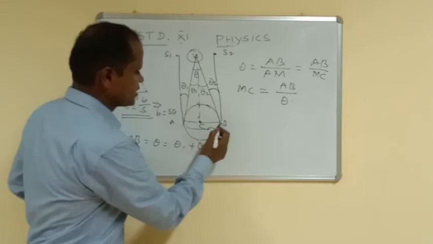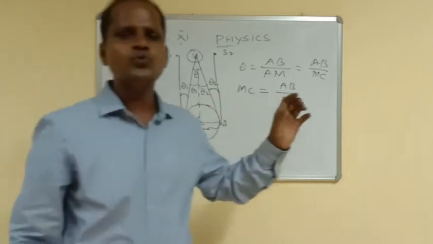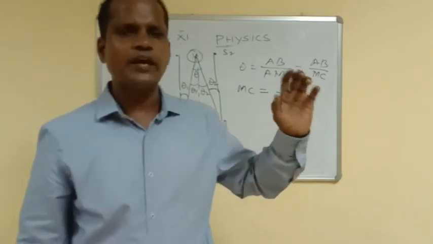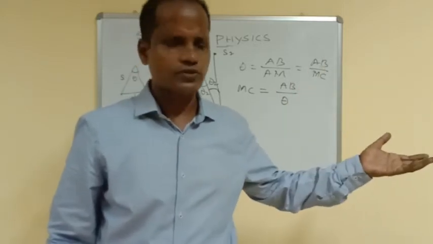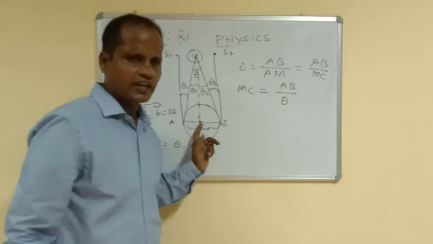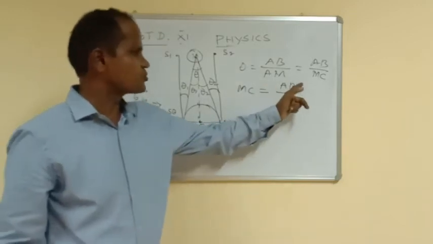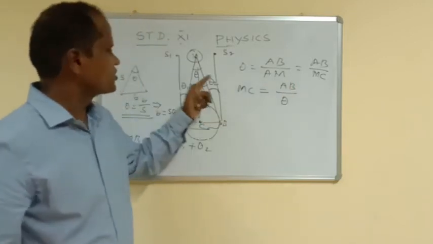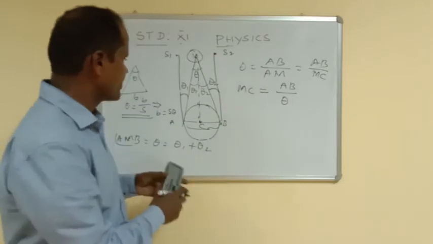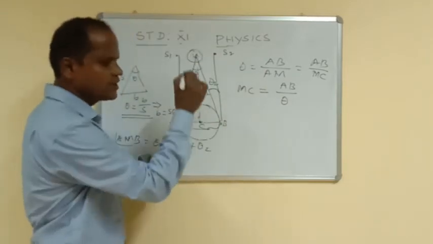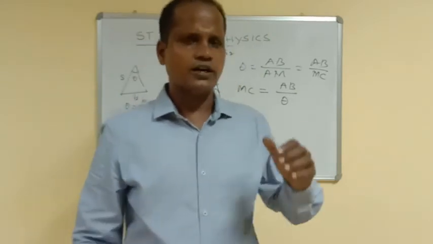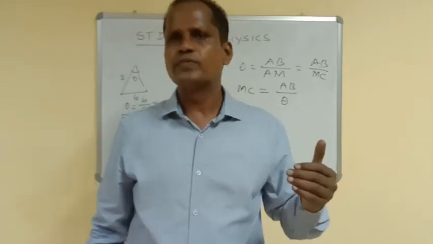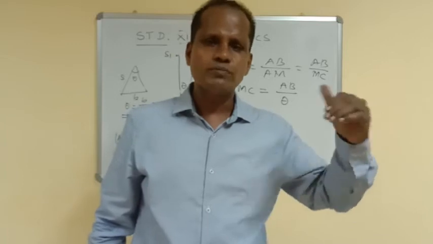A and B are 2 points which are placed diametrically opposite on the earth's surface. So here we can measure the distance between A and B. Substitute this value, we can measure the theta value. From this we can find the distance of the moon from the center of the earth. So this is the parallax method to find the distance of the moon from the earth.